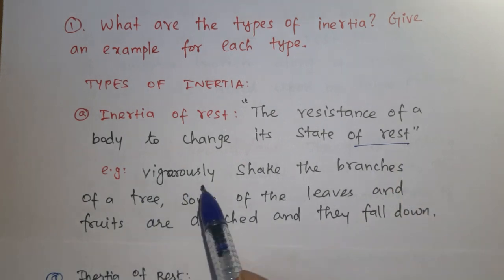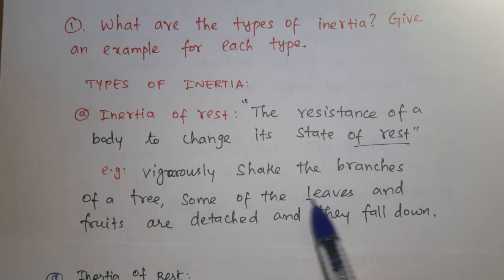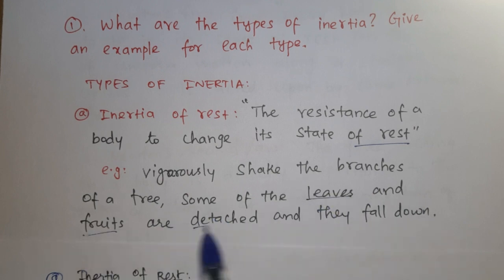Example, vigorously shake the branches of a tree. Some of the leaves and fruits are detached from the tree and they fall down.